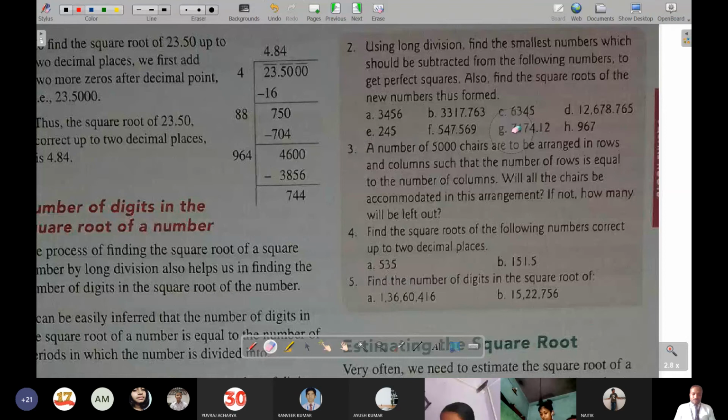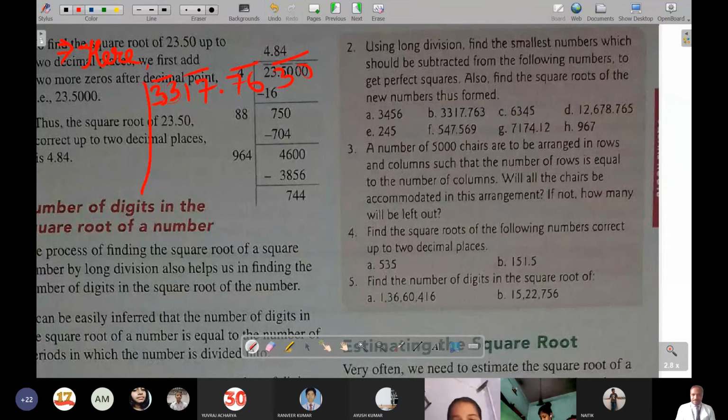How to make B number. So in B number, what you will do is you will be writing here. At first we will divide 3317.763. That means 33, 17.763. We will pair this from here, 2 digits, and after the point 2 digits, not 2 points are there, so 1 0 we will be keeping.